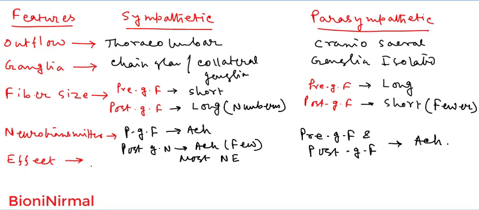In the sympathetic division, the overall effect is excitatory, and in the parasympathetic division the overall effect is inhibitory.